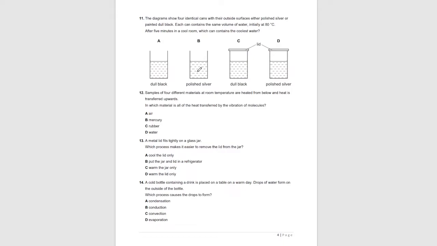The diagram shows four identical cans with their outside surfaces either polished silver or painted black dull. Each can contains the same volume of water initially at 80 degrees Celsius. After 5 minutes in a cool room, which can contains the coolest water? So black surfaces, especially dull black surfaces, are good radiators of heat, and heat is radiated out so the water cools down. So dull black surfaces are the ones that lose heat by radiation the fastest.